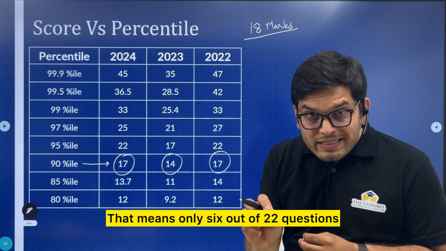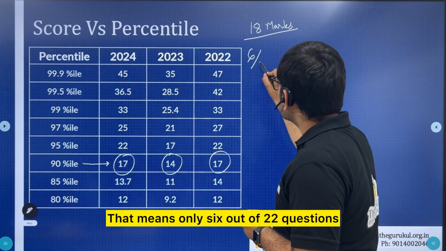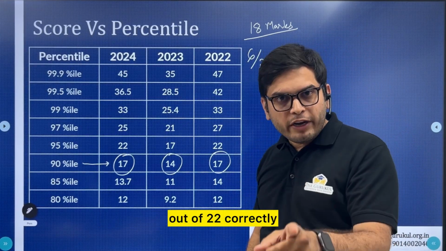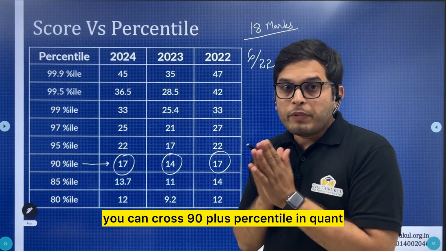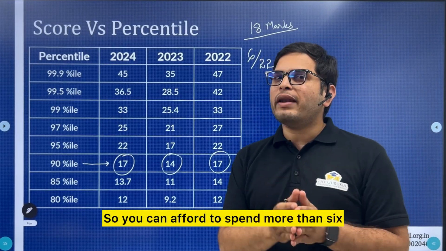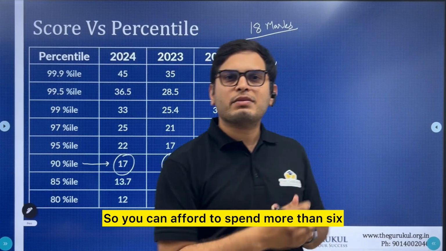That means only 6 out of 22 questions. If you can manage to answer 6 questions out of 22 correctly, you can cross 90 plus percentile in quant, and you have 40 minutes to do that. So you can afford to spend more than 6 minutes per question.